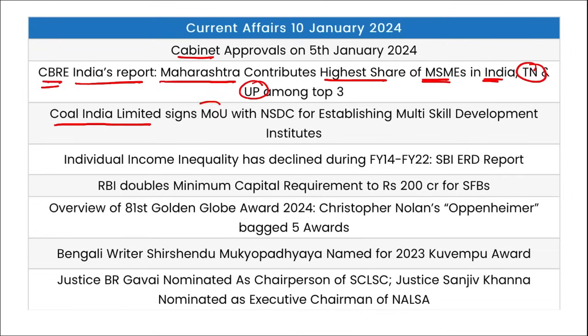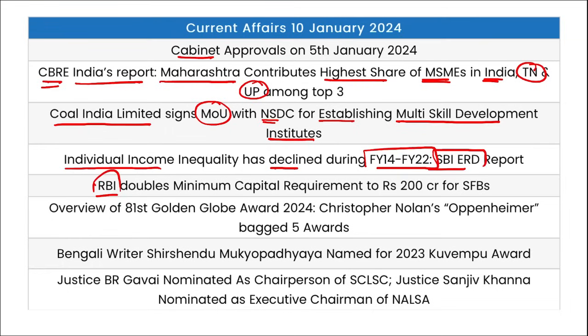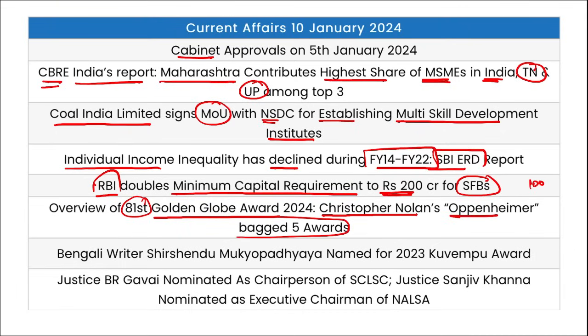Coal India Limited signed an MOU with NSDC for establishing multi-skill development institutes. Individual income inequality has declined during fiscal year 14 to fiscal year 22 as per the SBI's ERD report. Then RBI has doubled the minimum capital requirement to 200 crore rupees for small finance banks, that was earlier 100 crore rupees. Then the 81st Golden Globe Awards 2024 were presented, and Christopher Nolan's movie Oppenheimer has bagged 5 awards.